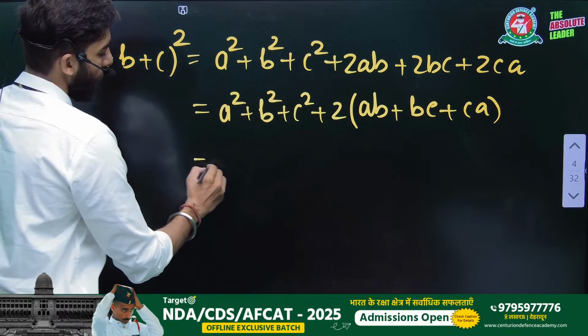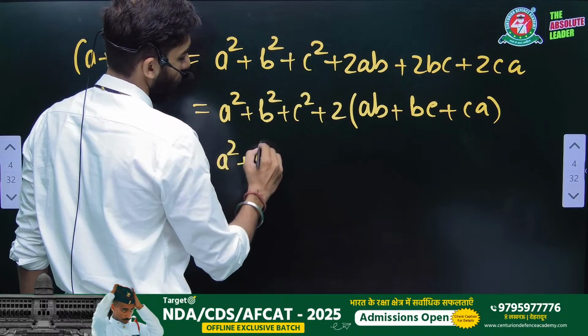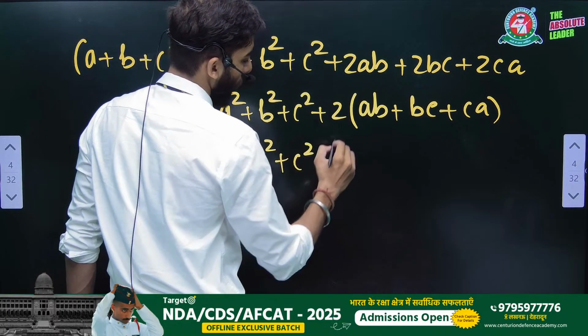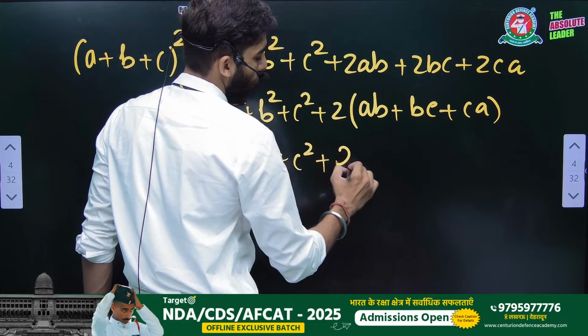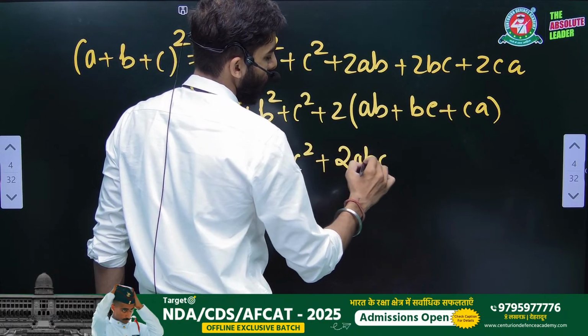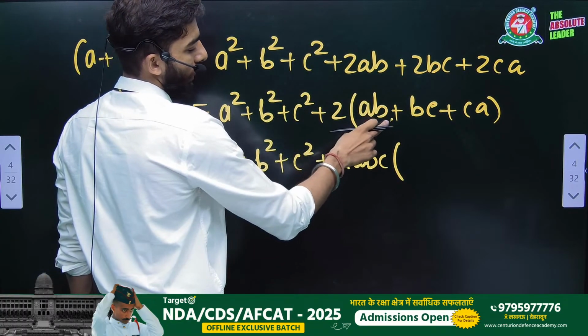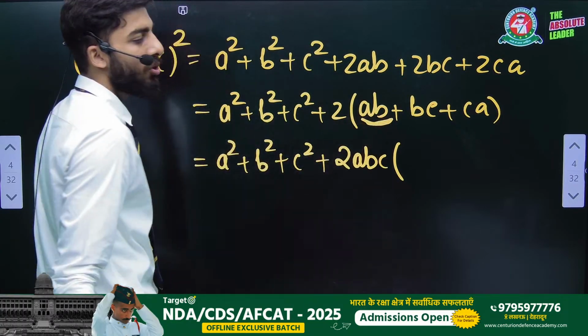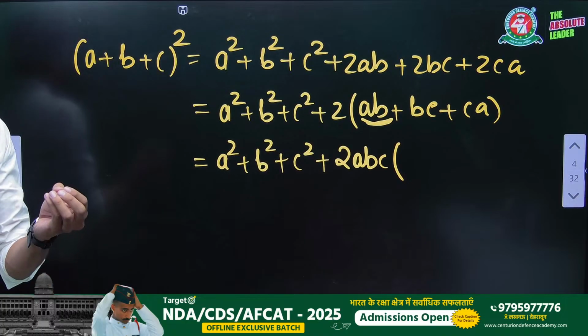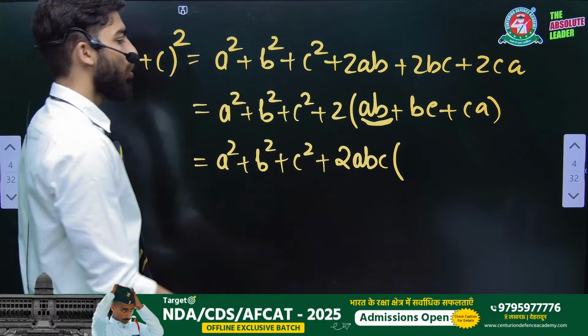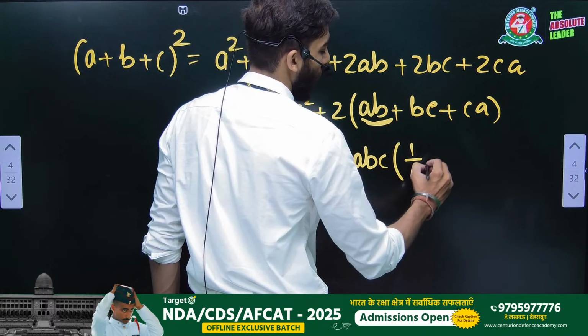If I am going to write 2abc, if I take abc common in everything, what we will get here? If we take abc common, there is only ab, but I am taking abc common, c also common. So what we have to do? We have to divide by c.